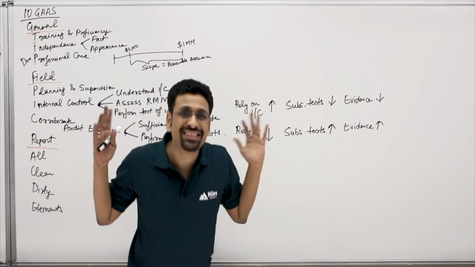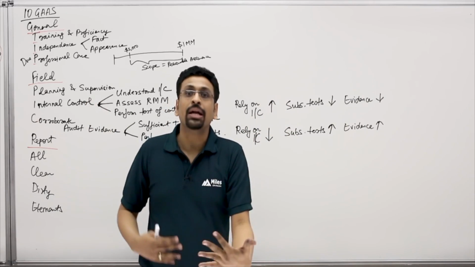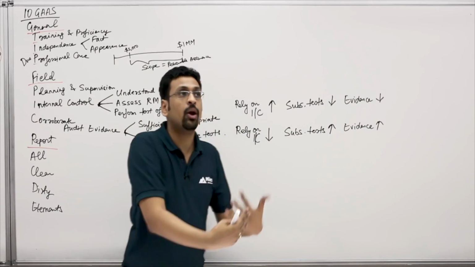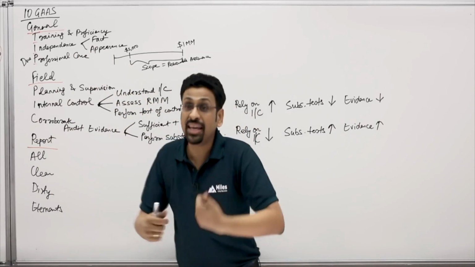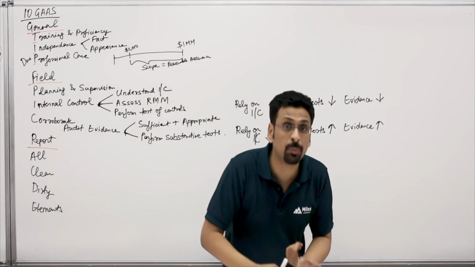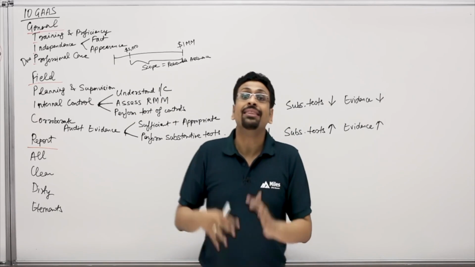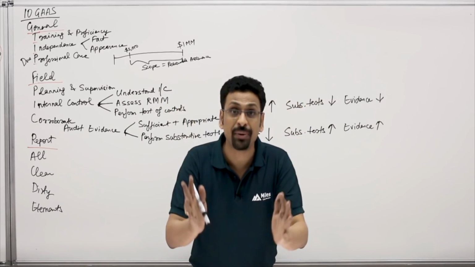So guys, this is all about your field work. Think about it. This is exactly what you do when you get onto your audit field work. So you first start with planning the audit, making sure that your assistants are properly supervised. Then you look at the internal controls that the management has in place.